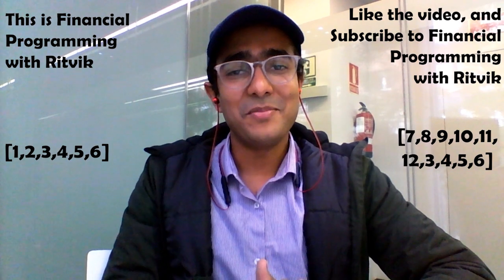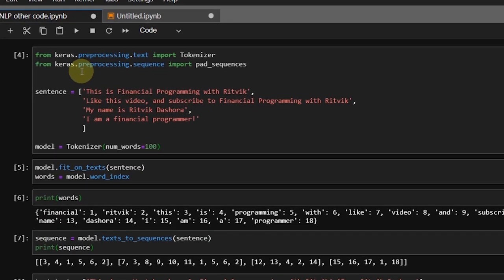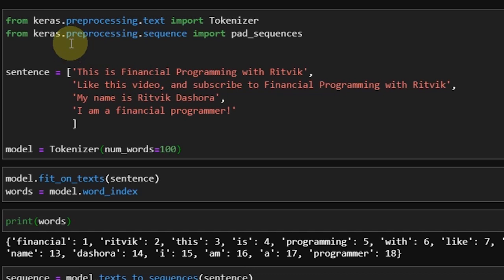Now that's a lot about theoretical knowledge. Let's see how to do it in Python. So I'm starting with Keras, which is the most useful and the most important library for deep learning. So from Keras.preprocessing.text, I'm importing Tokenizer. Tokenizer is the functionality which is used to convert a word or a text into a numerical number, which will then be used in the neural network model. In the second line, what I'm doing here is from Keras.preprocessing.sequence, I'm importing pad_sequences. I'll talk about it in a moment.